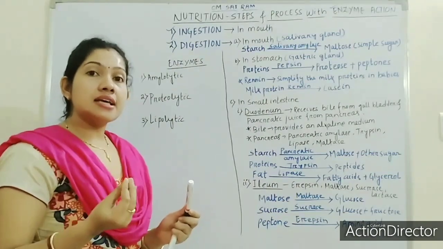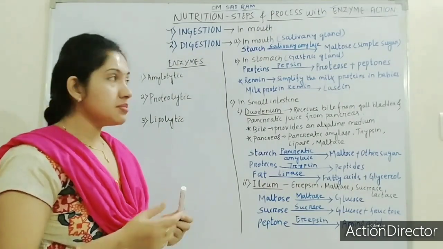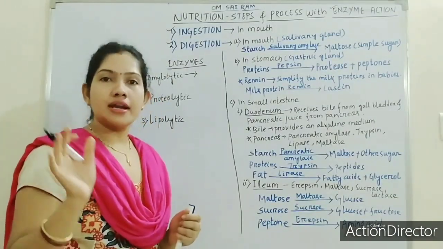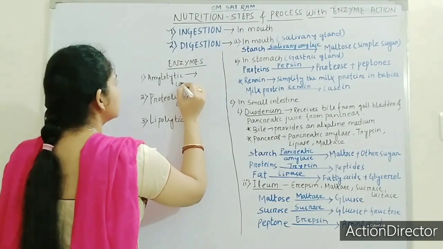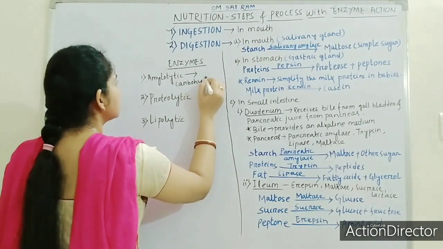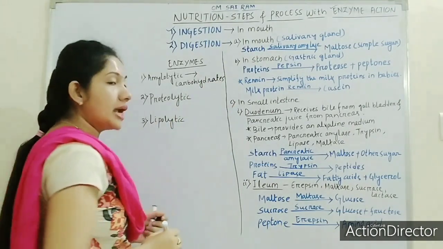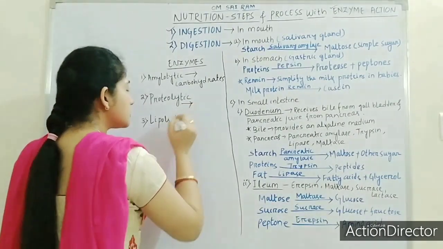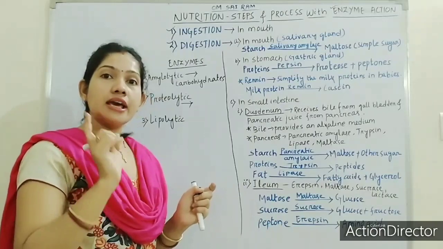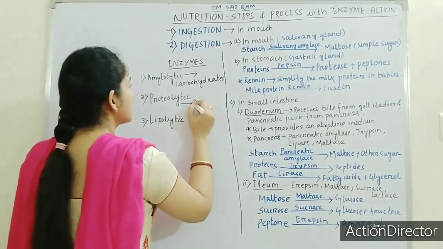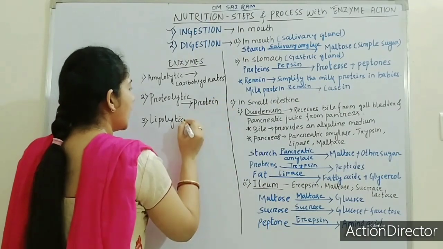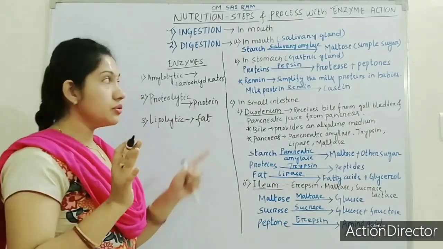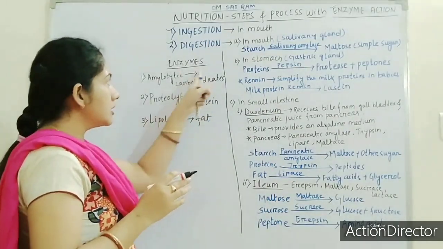Amylolytic enzymes, what is the work of amylolytic enzyme? Amylolytic enzymes help in the digestion of carbohydrates. Proteolytic enzymes help in the digestion of protein. And lipolytic enzymes help in the digestion of fat. First, all of you get clear about this. There are 3 types of enzymes.